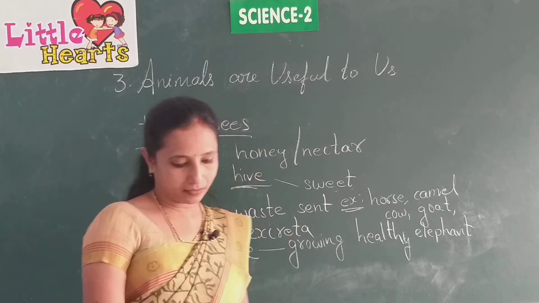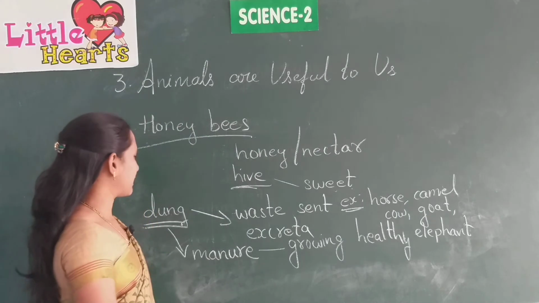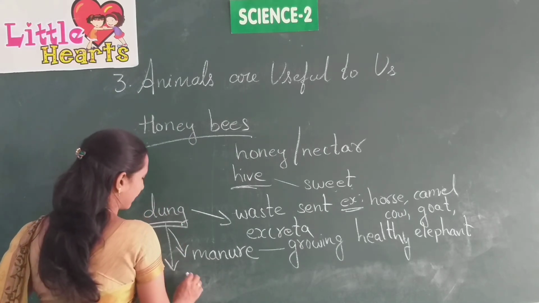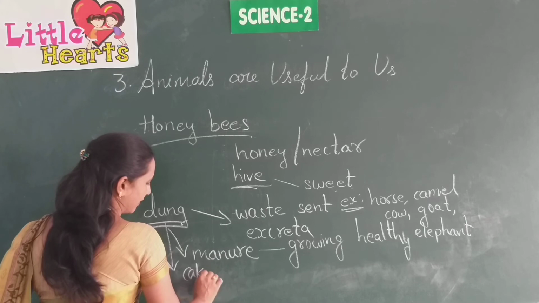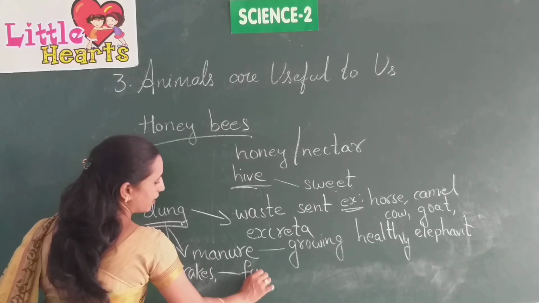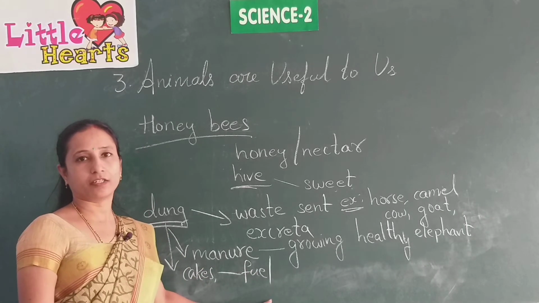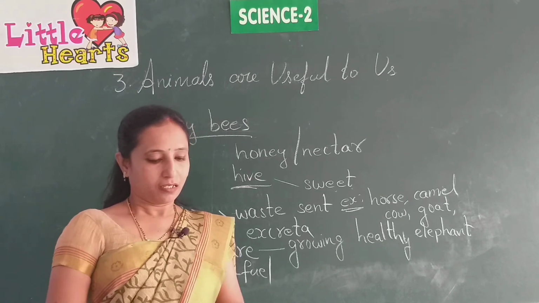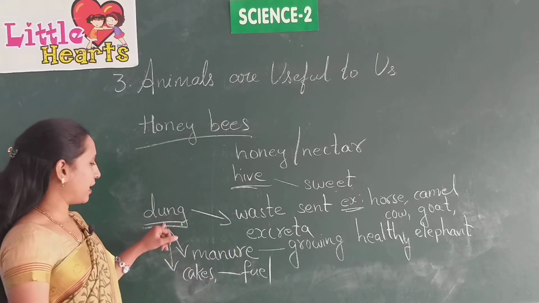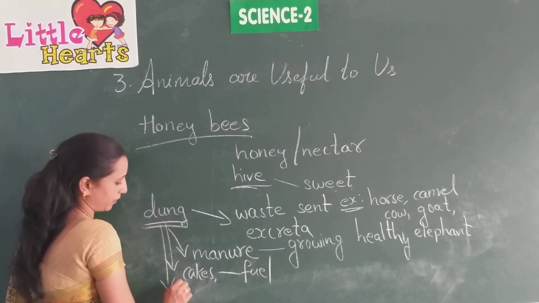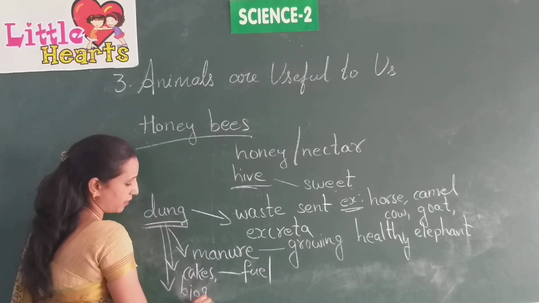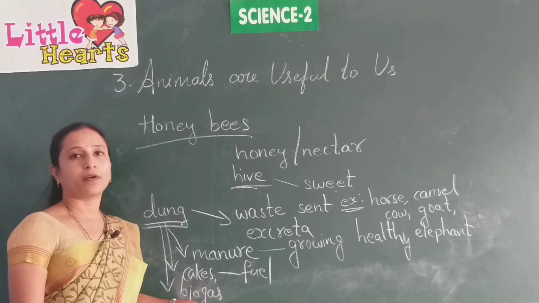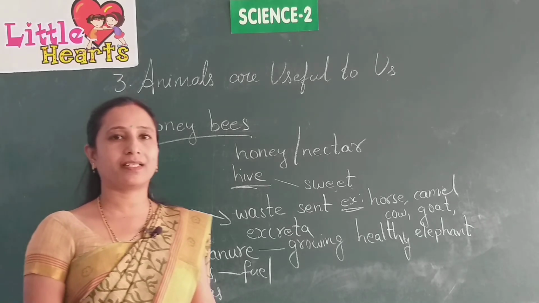And next, this is used to make dung cakes. Dung cakes are used as fuel to burn, to burn for cooking. Then this dung is also used to make biogas. Biogas is used for cooking. It is a natural gas.